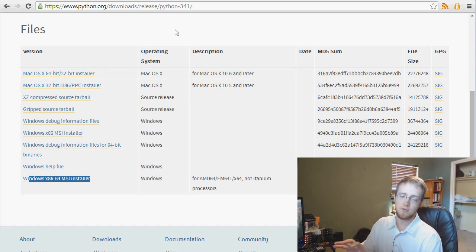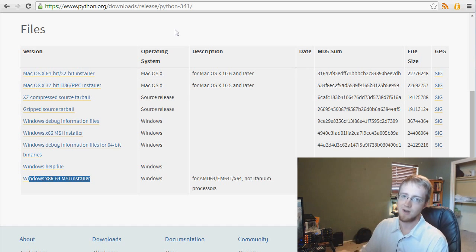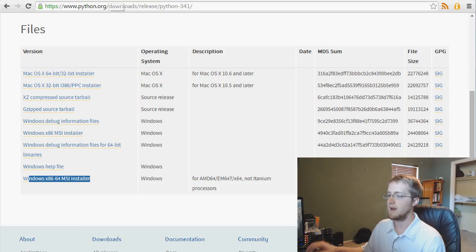Once you have Python, and first of all, installing Python is really simple. Just download it and install it, and that's it. So you'll have Python if you don't have it.